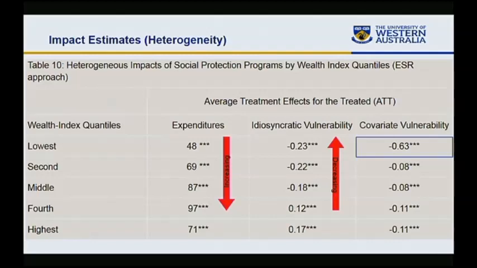Just helping with interpretations of the -0.23. Is that saying that the people in the lowest wealth quintile are more vulnerable? Are made more vulnerable by this? No. This means that there is a 23% reduction in vulnerability in the lowest quintile, 22 here, 18 here, and in fact this one we do not interpret because it is positive, so it means no impact. Okay. Yes.